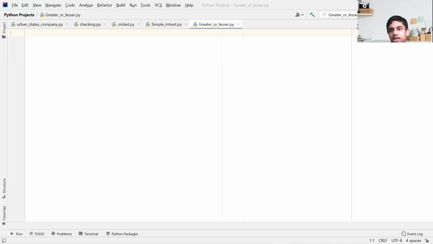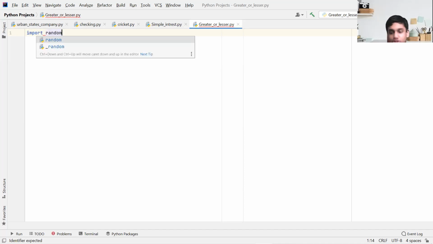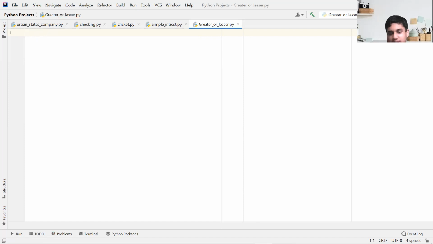Okay, in my IDE, I've created a new Python file. Usually, there's no starting Python code, right? It's just in a sequence. There are no rules for starting Python code. Usually, in big programs, import statements for the random module or whatever module come first. We don't need to import anything. Then usually comes the function definition, but we're not going to define a function in this project.